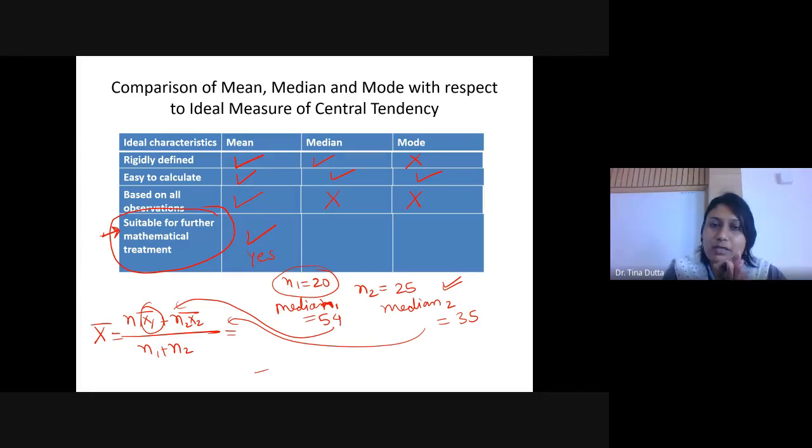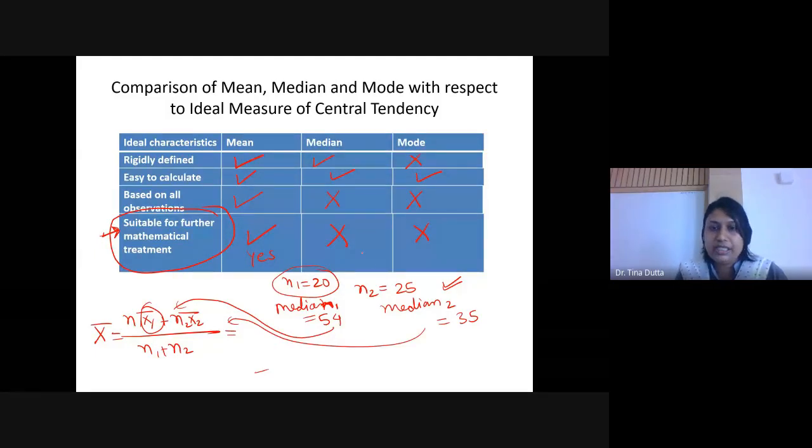You will know all the individual marks, you arrange them in ascending order and then you can pick the middlemost value. So you need to know the individual marks, all the 45 individual marks. You need to arrange them in ascending order and then you have to pick the middlemost value. That will be your median marks for the pooled sample. Similarly for mode, so here I will put a cross.